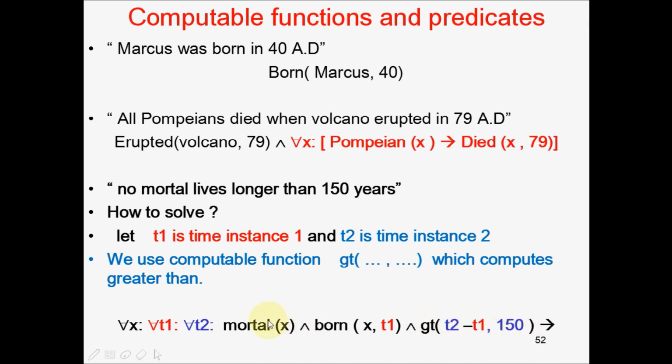So since predicates 1, 2 and 3 all return true, that means the entire left hand side is true, which means the right hand side has to be true. So this implies that x is dead in time instance T2. Then if you ask the question, is Marcus alive today, the system will correctly answer that Marcus is dead today. Okay, so that is it for this lecture.